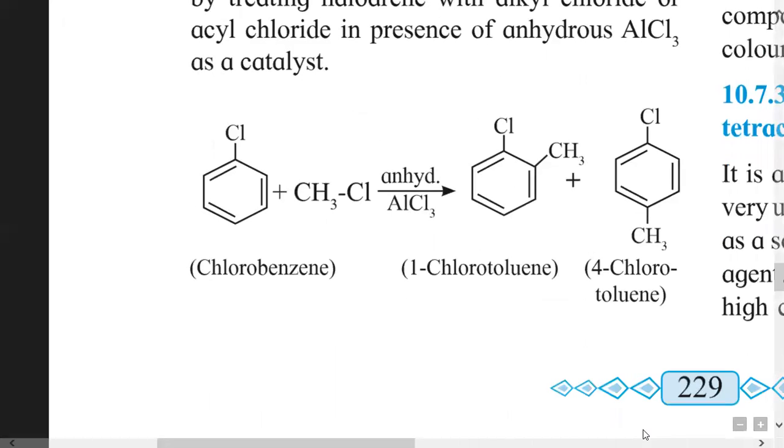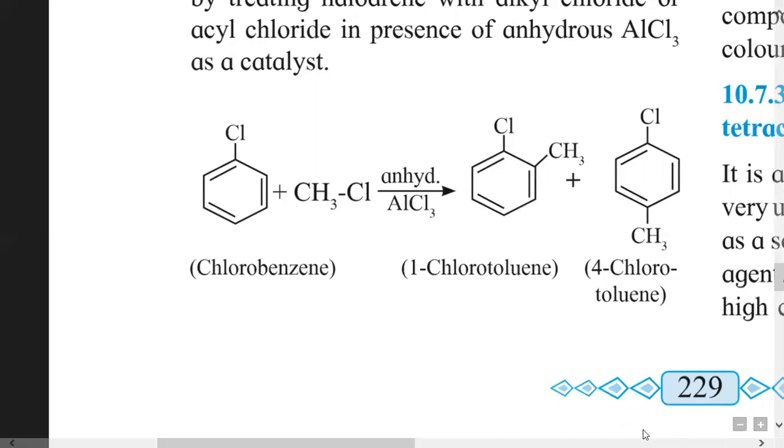Here we will study the first example, Friedel-Crafts alkylation. When chlorobenzene, an aryl halide, is treated with methyl chloride, an alkyl halide, the reaction takes place in the presence of anhydrous AlCl3. This is a Lewis acid.